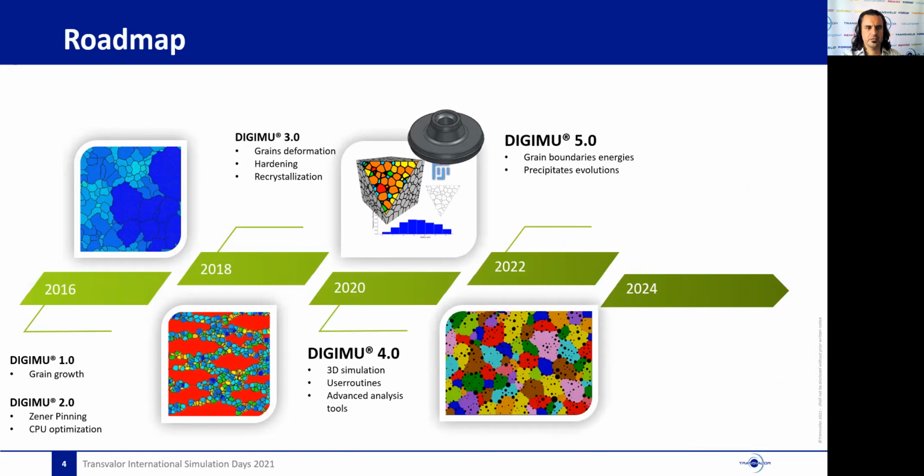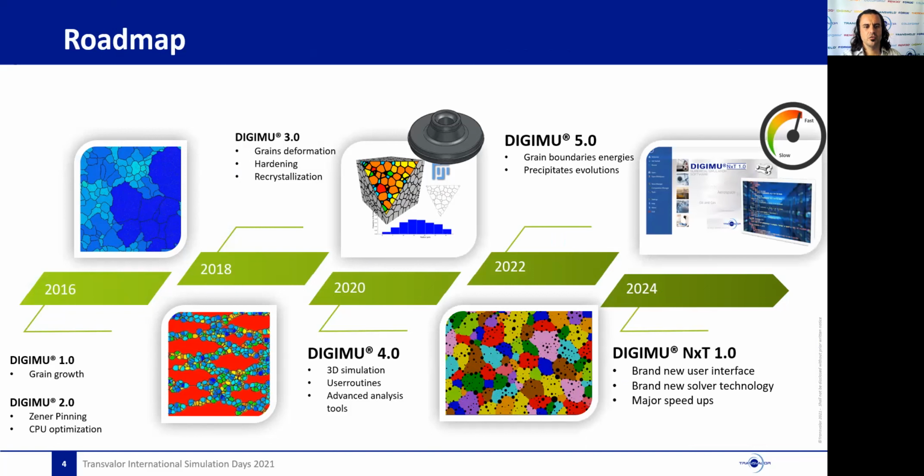Then I will present the major features of DigiMu 5, which is planned to be released in 2022: non-homogeneous grain boundary energies and precipitates evolutions. Finally, I will give an overview of DigiMu Next 1 planned for 2024 and of its major breakthroughs, which are the incorporation of the new Transvalor user interface and the switch to a brand new grain boundary tracking algorithm that will generate major speedups.